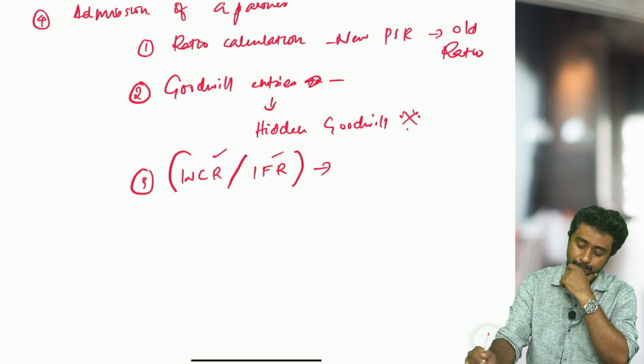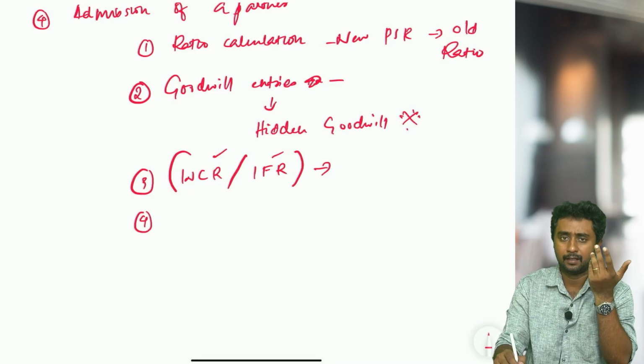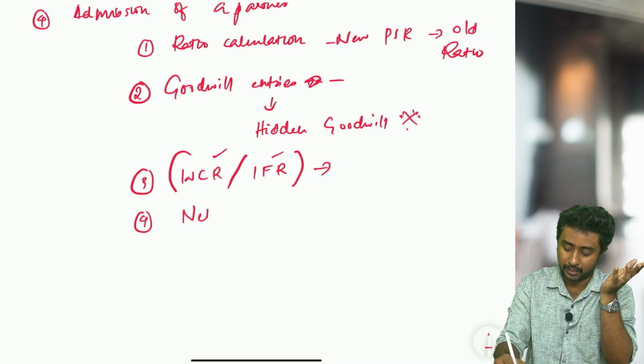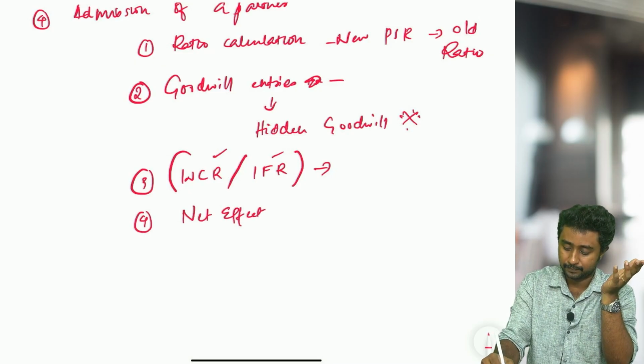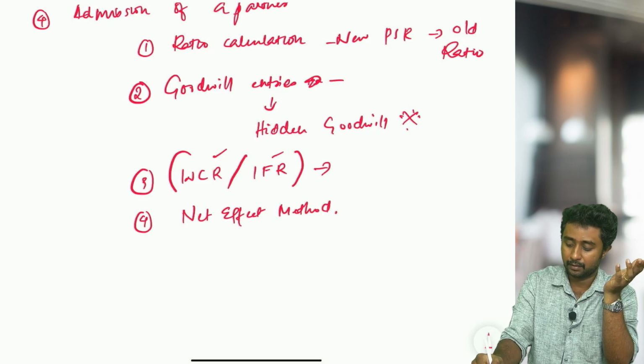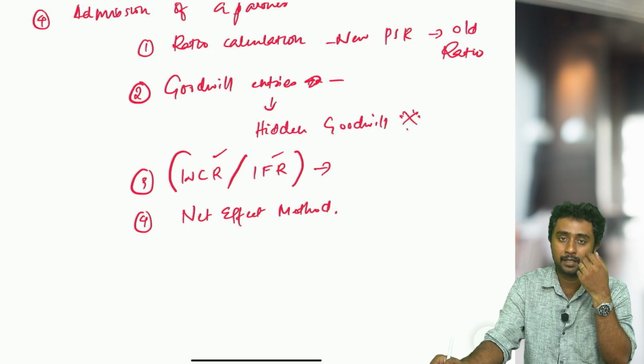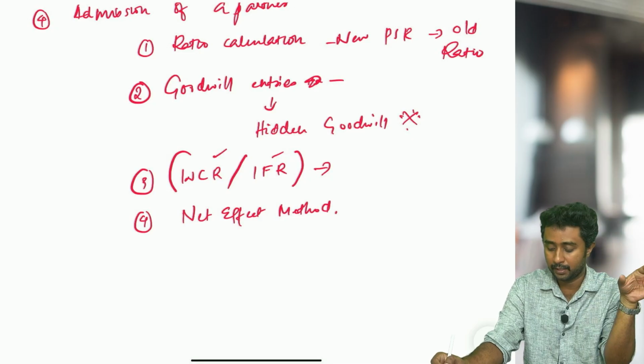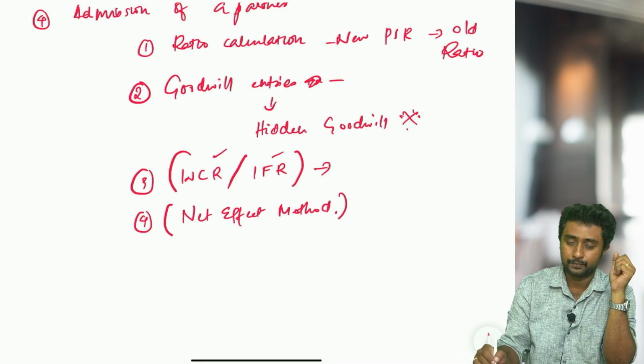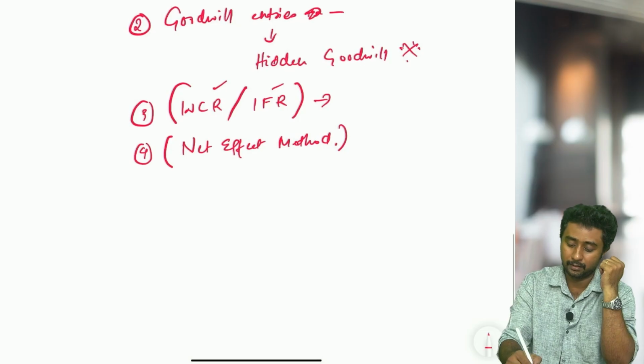As I said in the previous chapter, there is also the net effect method. Net effect method means reserves are not to be distributed, and revised values of assets and liabilities are not to be shown in the books. When this kind of statement comes, what do you do? You have to practice that kind of questions.